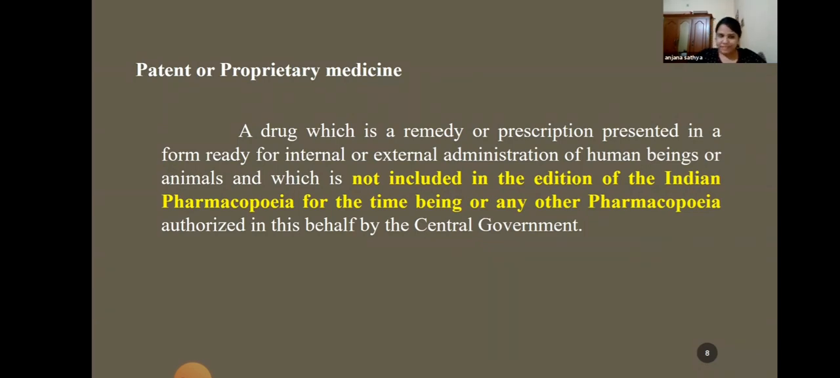Patent or proprietary medicine. So, what is patent or proprietary medicine? The definition of patent medicine is a drug which is a remedy or prescription presented in a form ready for internal or external administration of human beings or animals, and which is not, this is the important part, included in any edition of the Indian Pharmacopoeia or any other pharmacopoeias. So that includes our Ayurvedic Pharmacopoeia of India also.